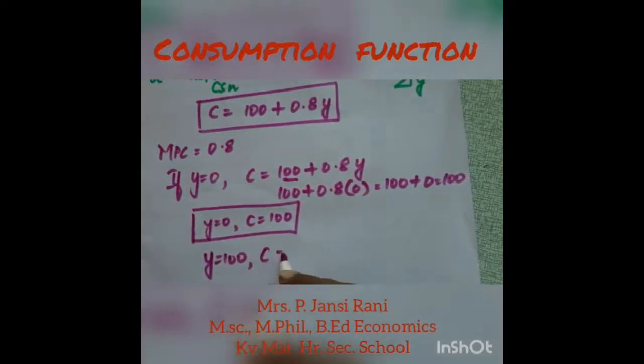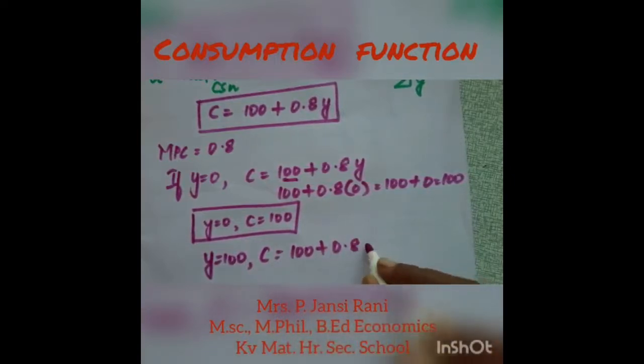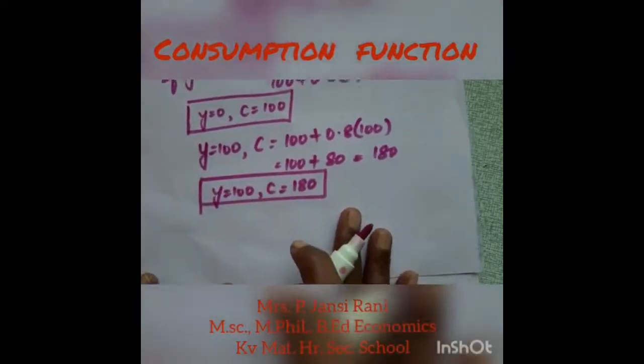When income becomes 100, what will happen to consumption? Consumption will be 100 plus 0.8 into 100, that will be 100 plus 80, therefore 180. So when Y is equal to 100, consumption is equal to 180. This goes on.